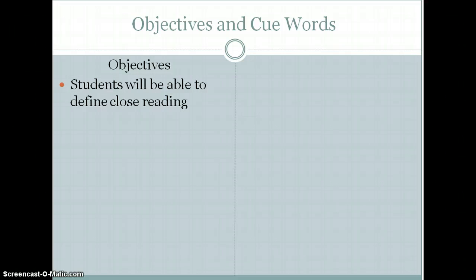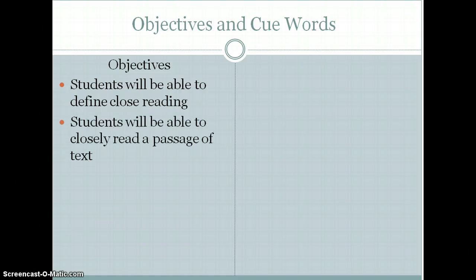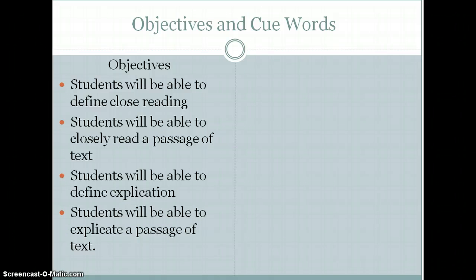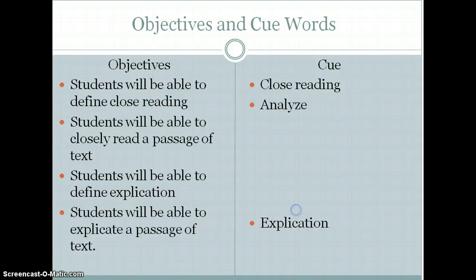Students will be able to define close reading. Students will be able to closely read a passage of text. Students will be able to define explication. Students will be able to explicate a passage of text. Keywords are close reading, analyze, explication, support.